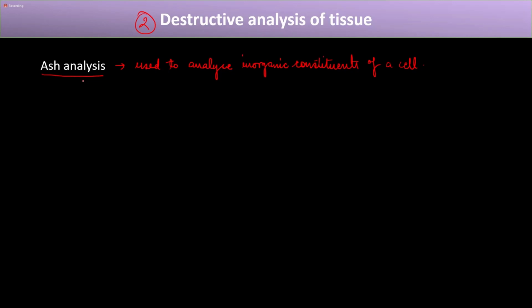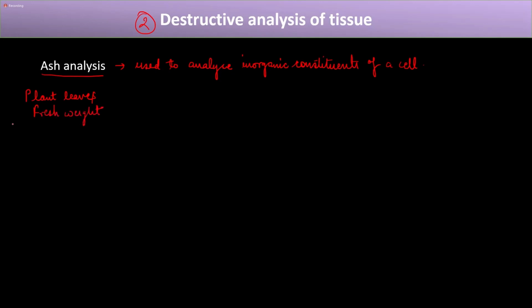Now, what is the ash analysis method? For the ash analysis, what we do is we take a living cell, living component or entity, say plant leaves. So we have taken fresh plant leaves. Now, this plant leaf will have a fresh weight. To measure the weight, it will have a fresh weight.